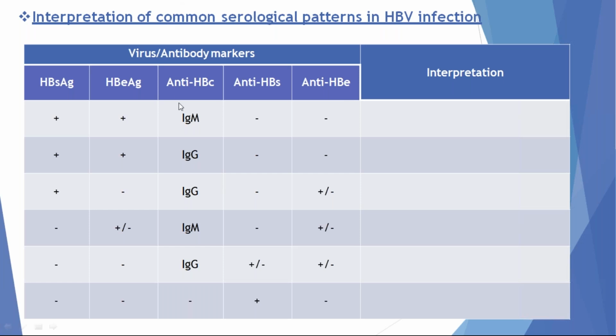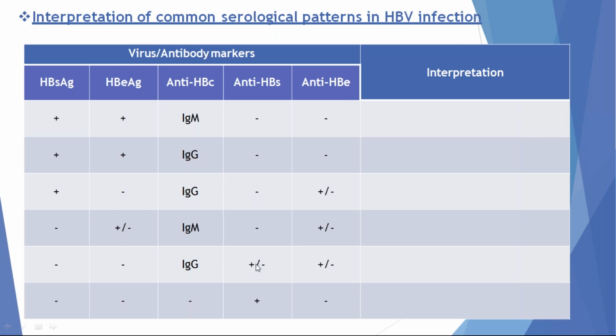Presence of IgM antibody means IgM developed in acute situations. Presence of IgM, HBsAg and HBeAg indicates acute hepatitis. Presence of IgM indicates acute hepatitis. Presence of IgG indicates chronic hepatitis. Similar pattern, but presence of IgM indicates acute hepatitis, and presence of IgG indicates chronic hepatitis.